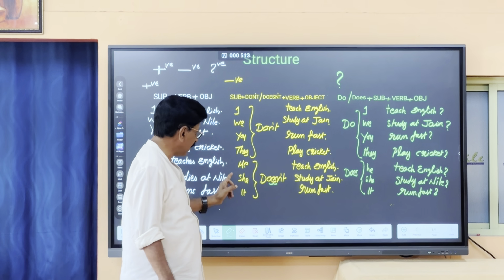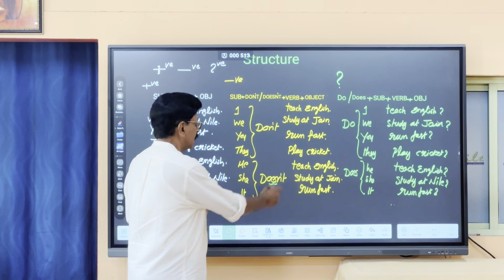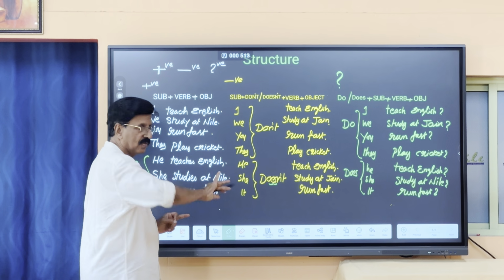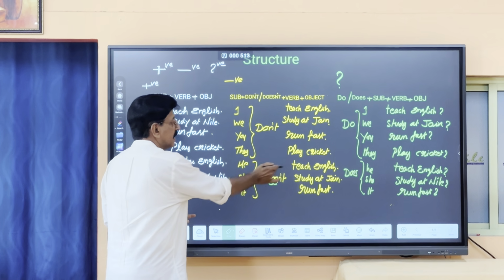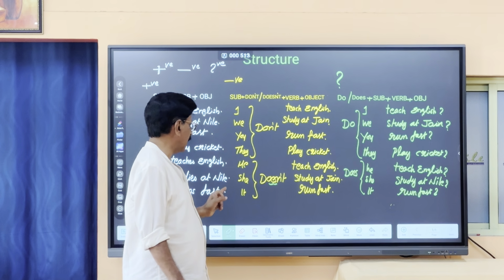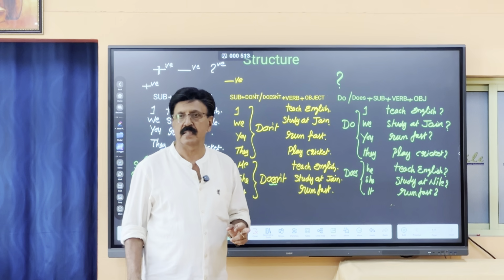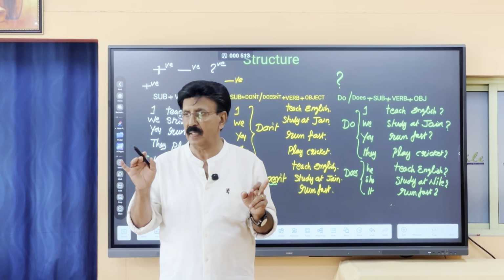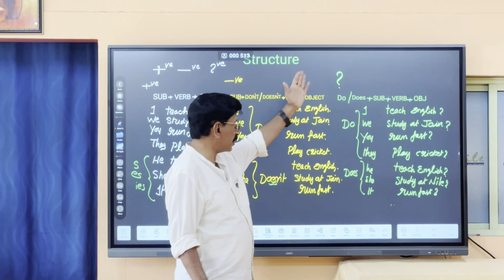Now we came to he, she, it. What happened? This teaches, studies and runs will not be there. It will be, he doesn't teach English. She doesn't study at Nile. Right. It doesn't run fast. Is that clear? Clear? Now we'll go to question.